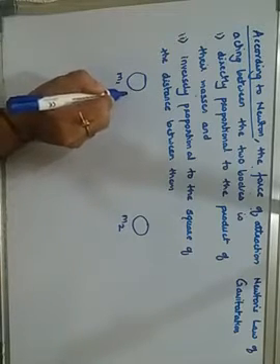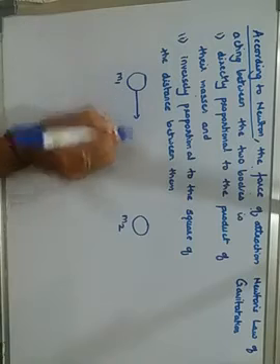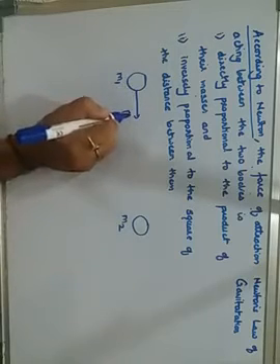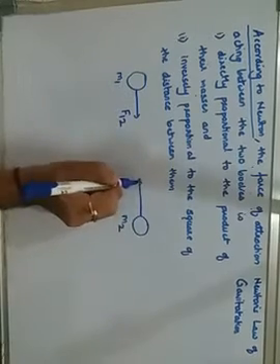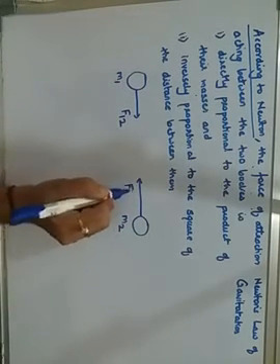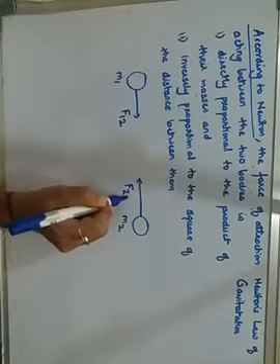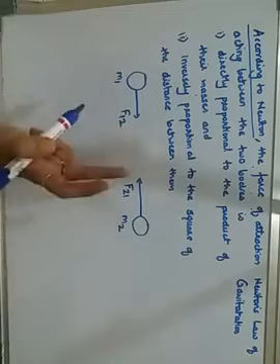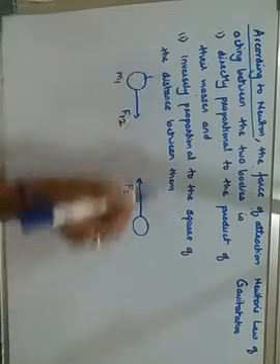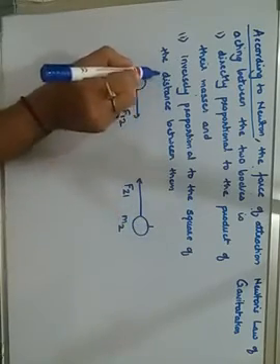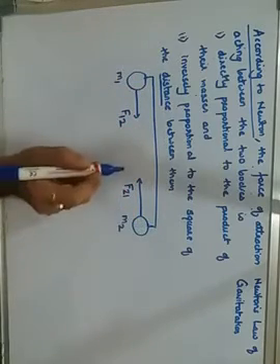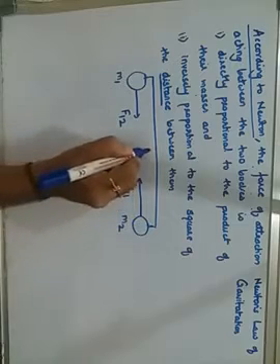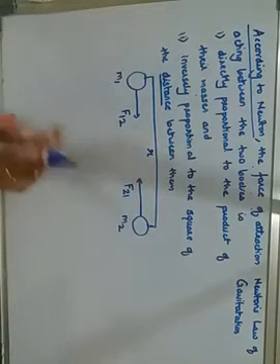The force will be acting from the first body towards the second body, and also the second body will exert a force on the first body. Each of them is acting on the other, and let the distance between the two be denoted by small r.